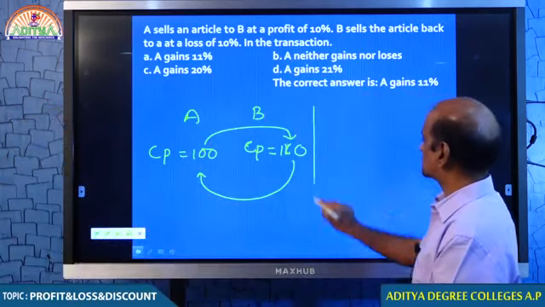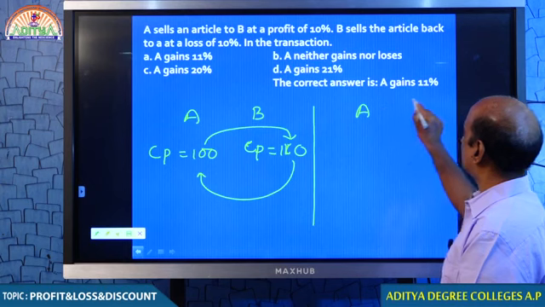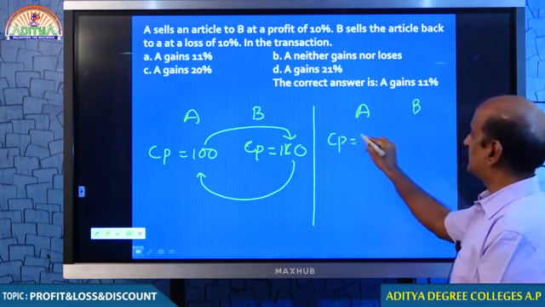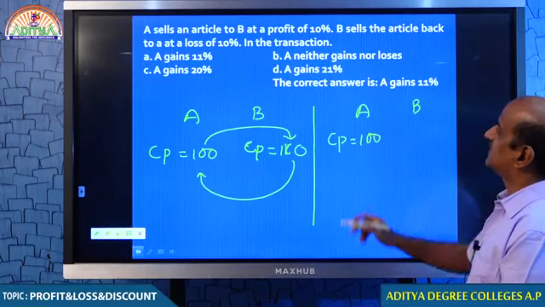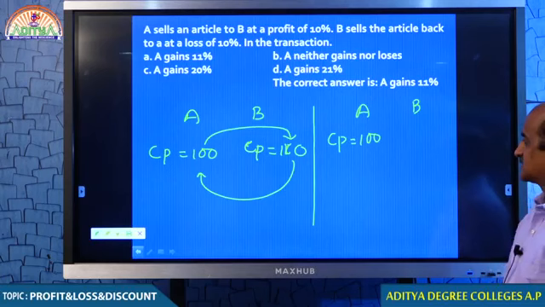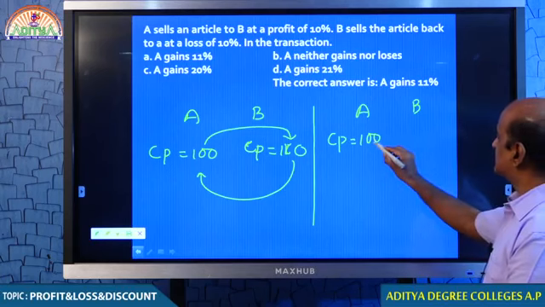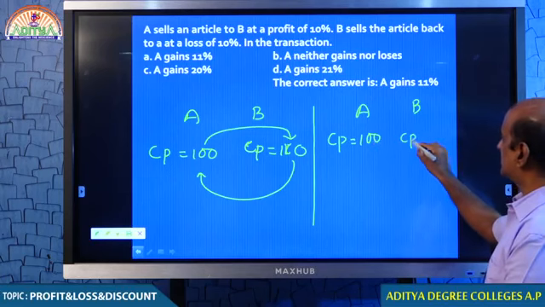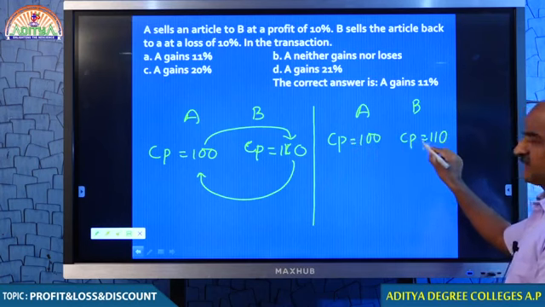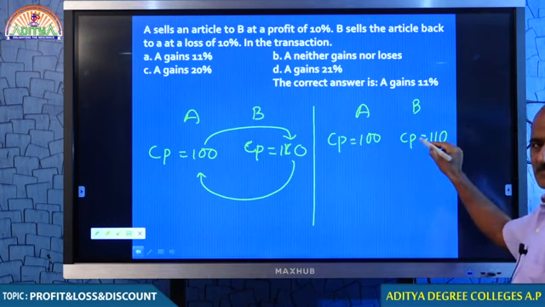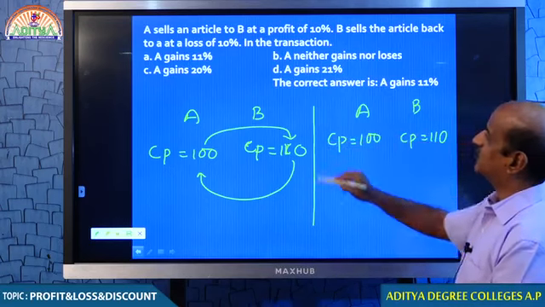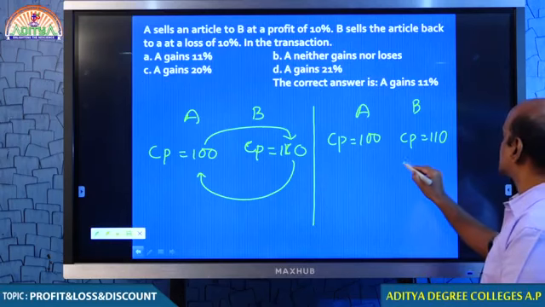First you tell me how much A and B. Let the cost price of A be 100 rupees. A sells an article to B at a profit of 10%. Therefore, he sells to B at a profit of 10%. A sells to B, therefore B purchases from A, and B sells the article back to A at a loss of 10%.